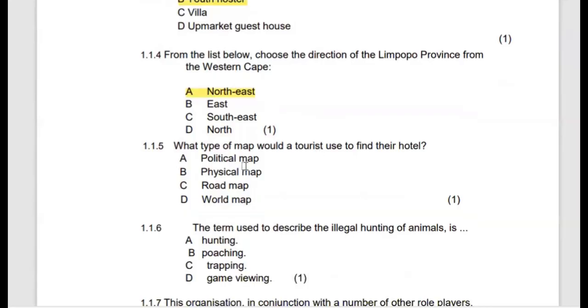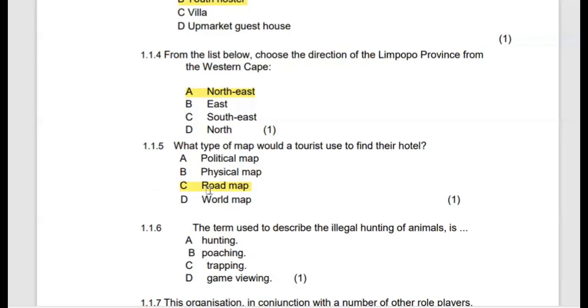1.1.5. What type of map would a tourist use to find their hotel? When a tourist intends to find their hotel, they are most likely going to use a road map, because it has various features which show man-made buildings such as hotels and different types of accommodation.